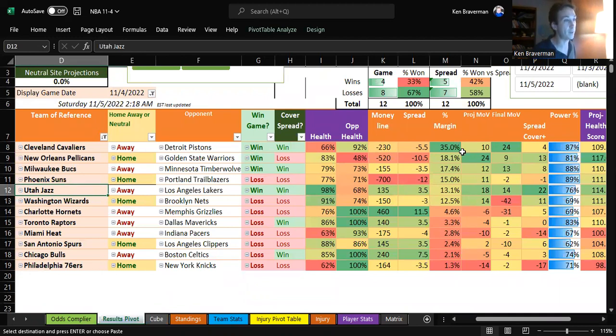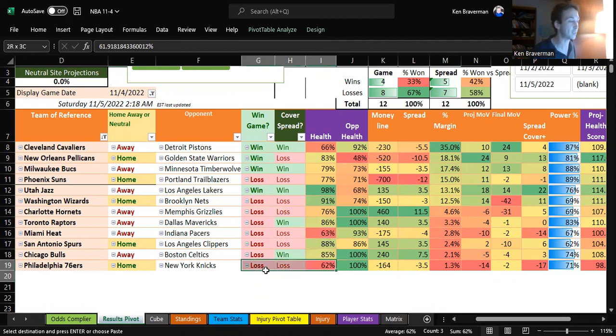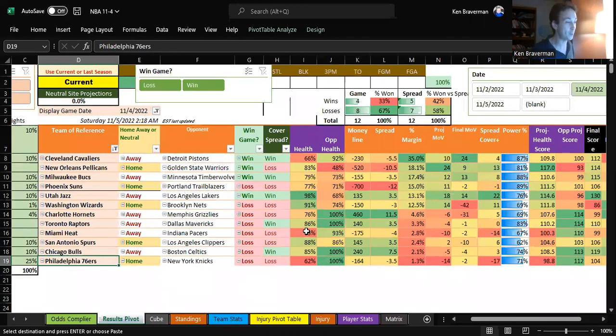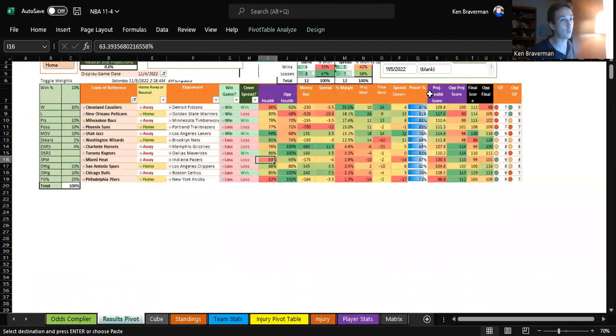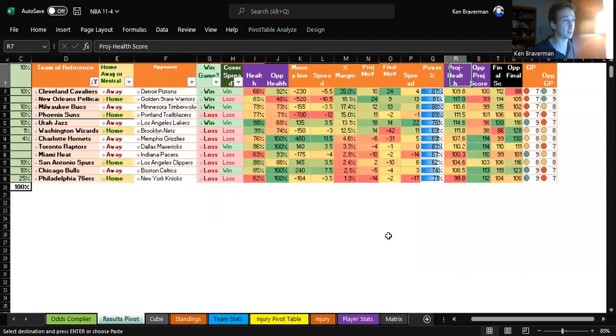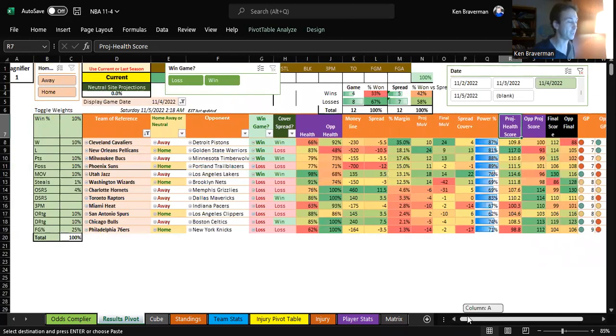And a lot of the teams above 10% margin on the current look win, like 4 out of the top 5. Okay day, but there's a lot of losses down here. And there were all these injuries. And I was like, you don't take these teams like the Heat and the Sixers because they're injured. Well, watch this. Because I wanted to incorporate the injuries in there, the projected score over here is now called the projected health score, basically, but it's still the projected score, and it involves the injuries.